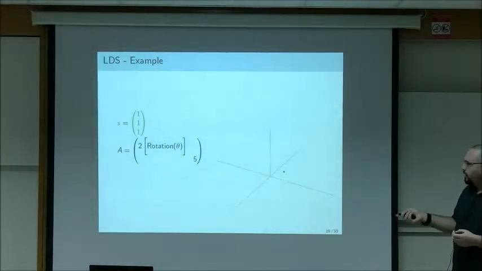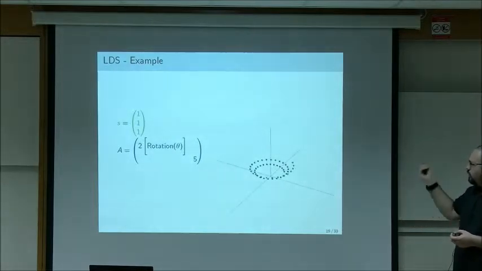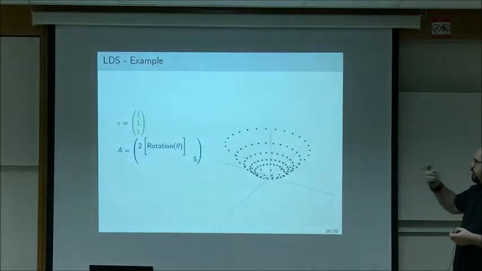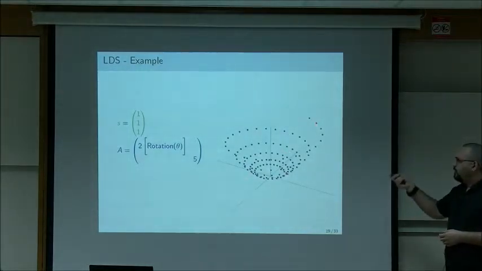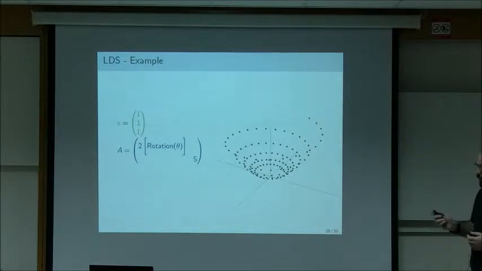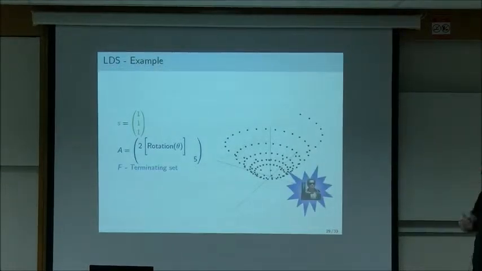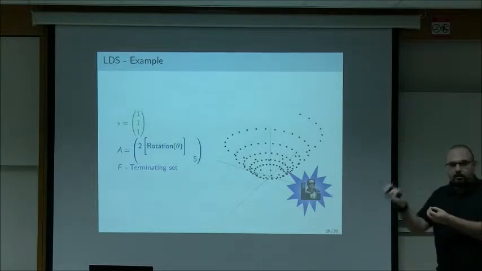So what's going to happen when we apply this matrix over and over? We're going to start rotating and climbing, and we're spiraling outwards and upwards. And this is called the orbit of this system, this infinite set of points. And if this were a linear loop, we'd also have a terminating set, and this set can be quite elaborate and can get quite close to the orbit.